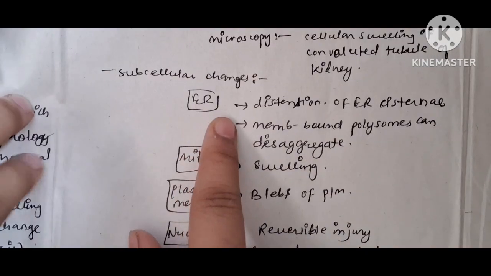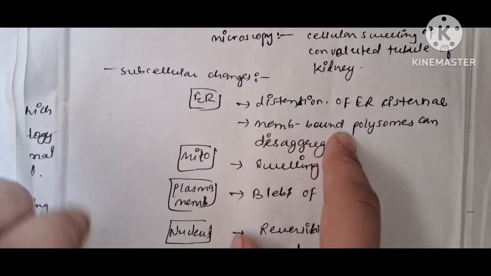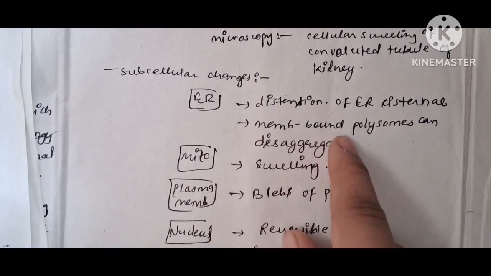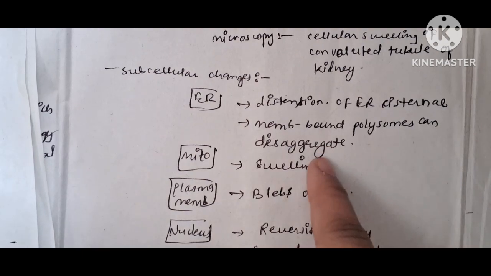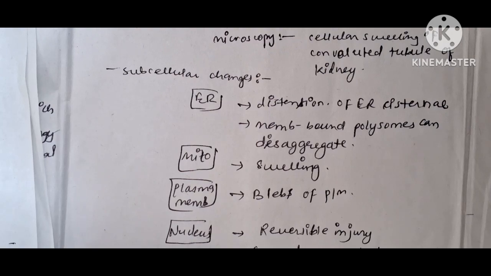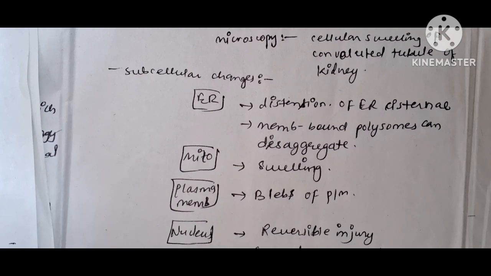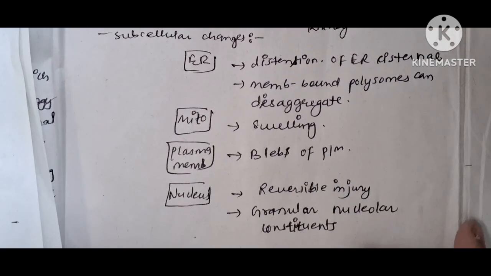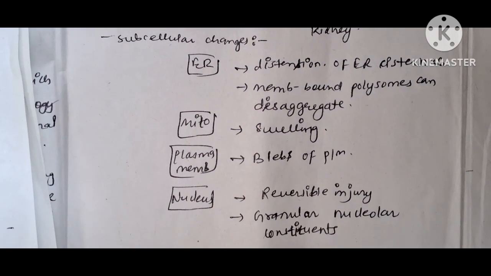Then the subcellular changes, like the endoplasmic reticulum. There will be distension of the endoplasmic reticulum, especially the cisternae, and also the membrane bound polysomes will be disaggregated. Then mitochondria will swell, the plasma membrane will form some blebs, and the nucleus will undergo some reversible injury. There will be granular nuclear constituents.